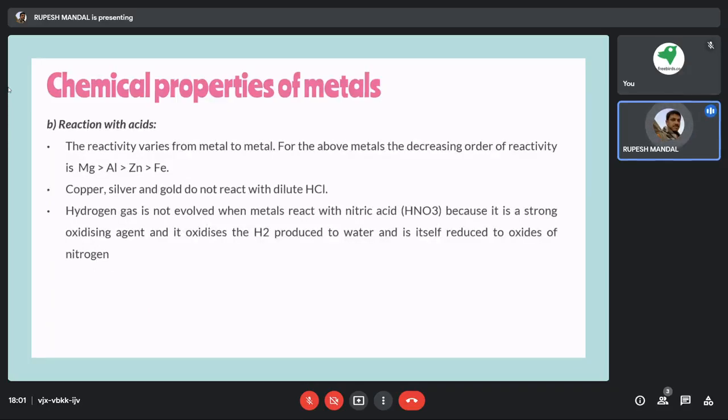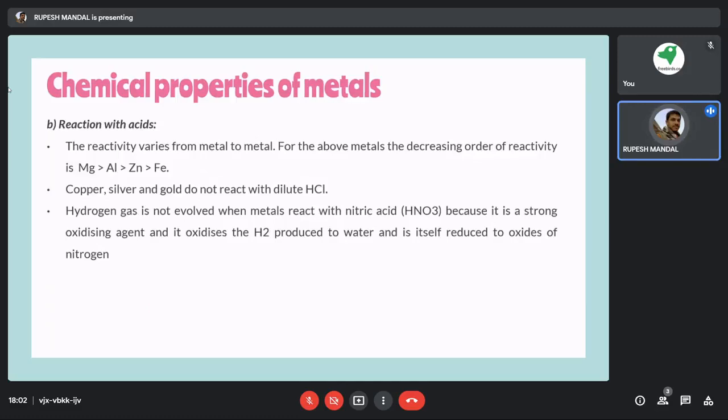Then there are certain metals which also react with acid, and reactivity varies from metal to metal. For these metals we have an order of decreasing reactivity: magnesium has the highest reactiveness with the acid. Then we have aluminium, zinc, and iron. So these things have a reactivity level. Then copper, silver and gold do not react with dilute hydrochloric acid.